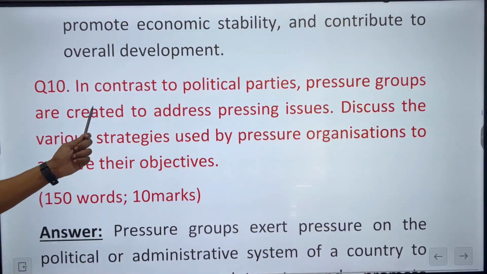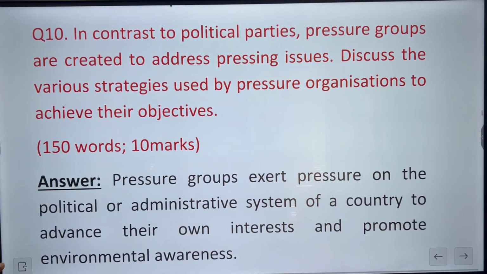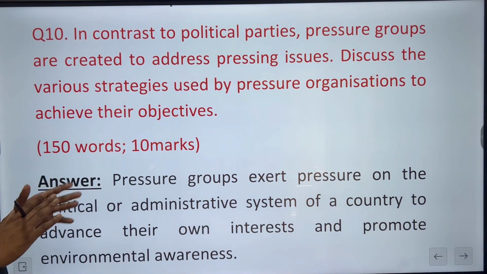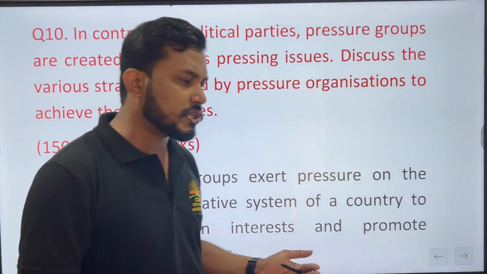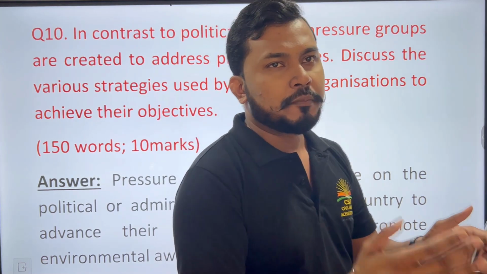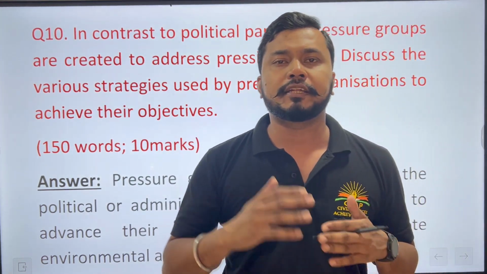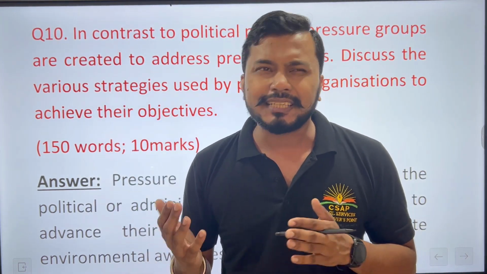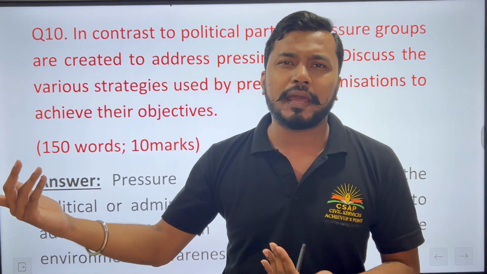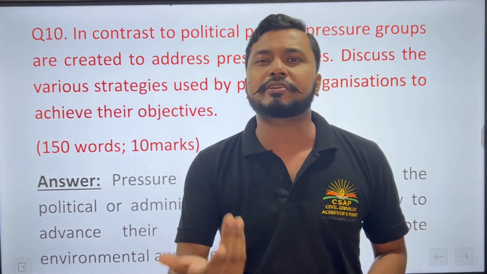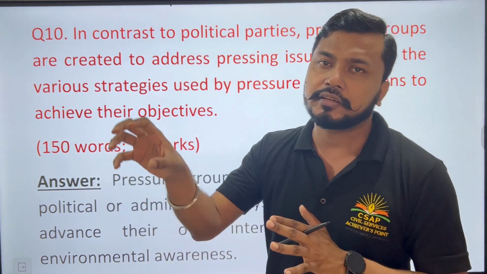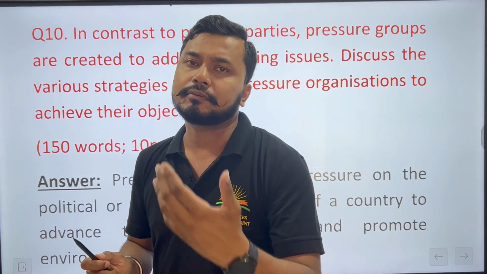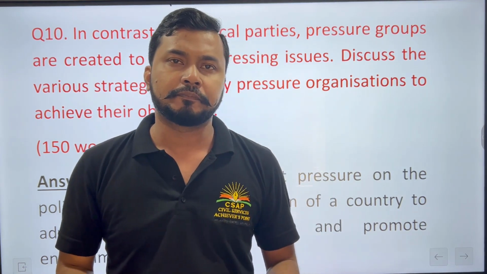Next, in contrast to political parties, pressure groups are created to address pressing issues. Discuss the various strategies used by pressure organizations to achieve their objectives. This is a direct question about pressure groups. They are not a political party and do not have political aims, but at some point they might end up becoming a political party. Mainly, pressure groups exert pressure on the government for framing policies in their own context.